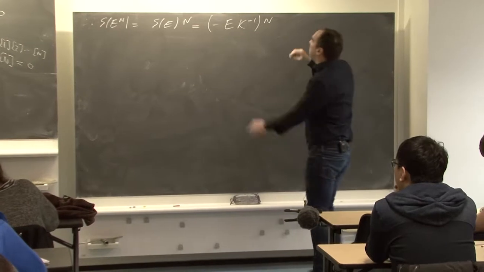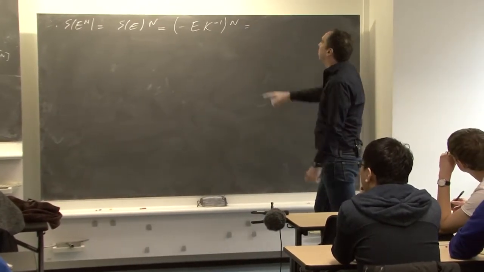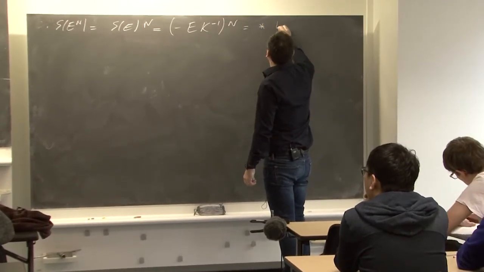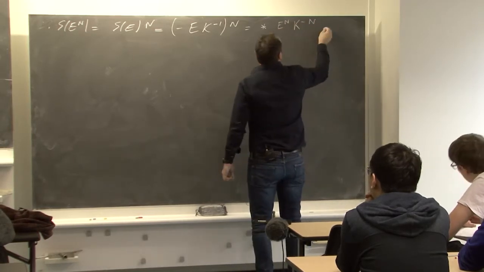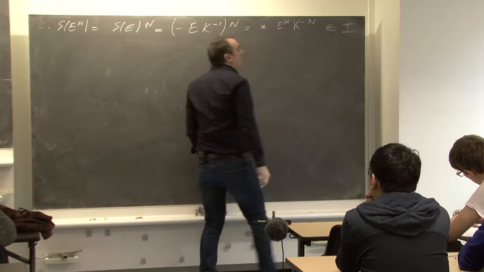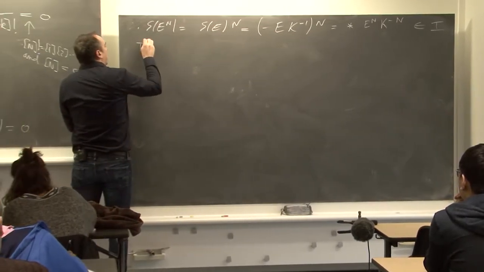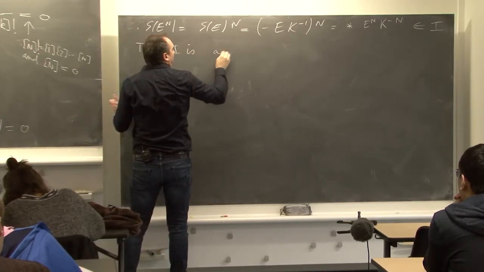E and K commute up to some scalar, so it is some scalar times E^n K^minus n, and this belongs to I. We have shown that I is indeed a Hopf ideal.